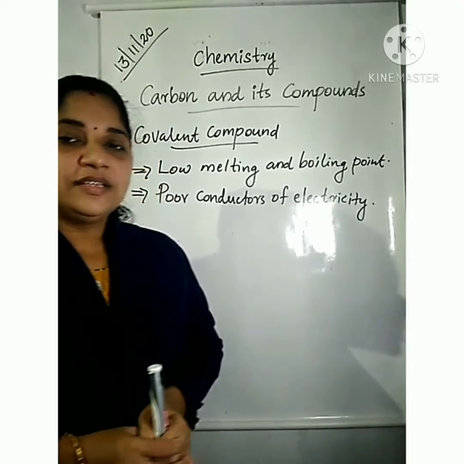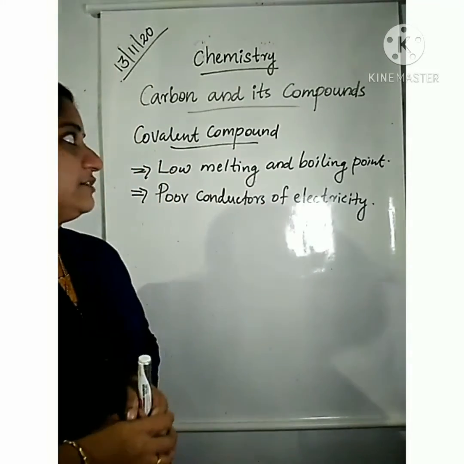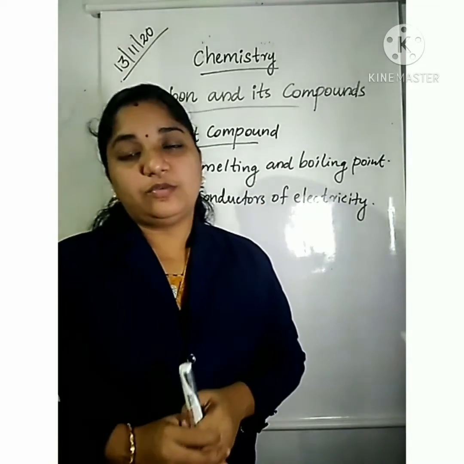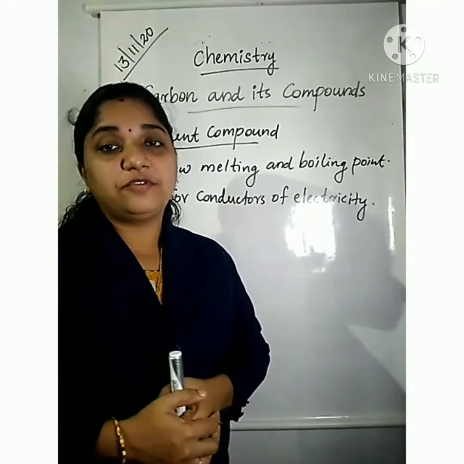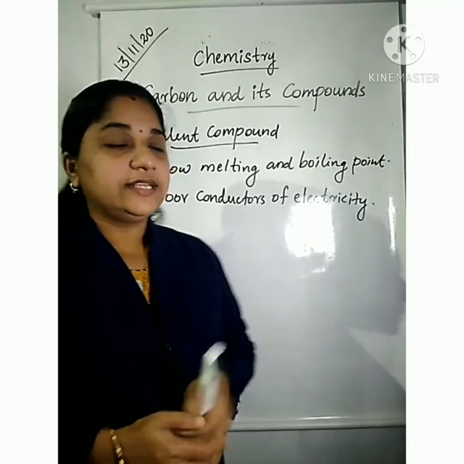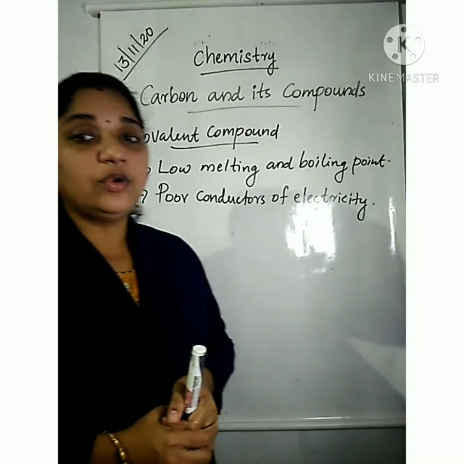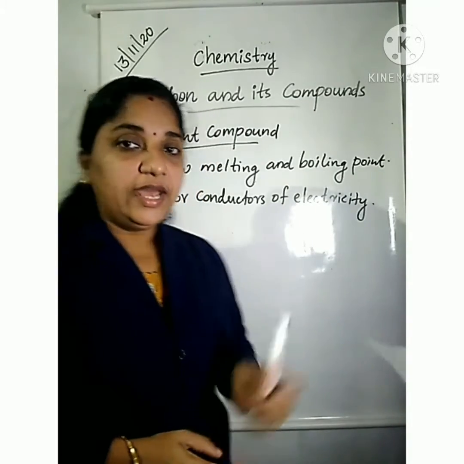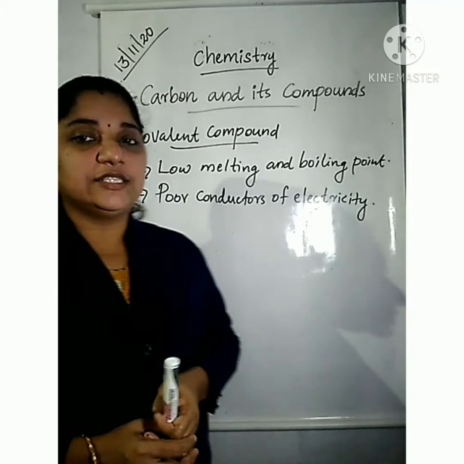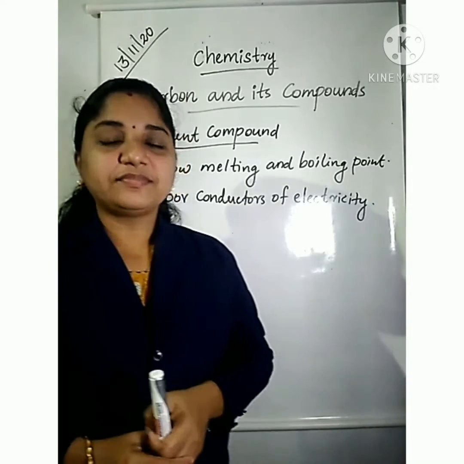So, these are the properties of covalent compounds or carbon compounds. Most carbon forms covalent compounds. That is why carbon compounds have low melting and boiling point and they are poor conductors of electricity.